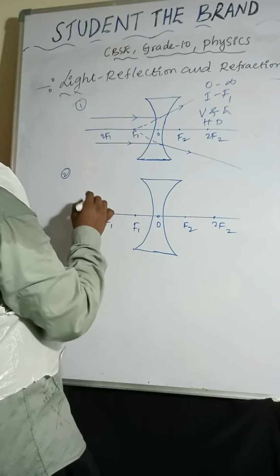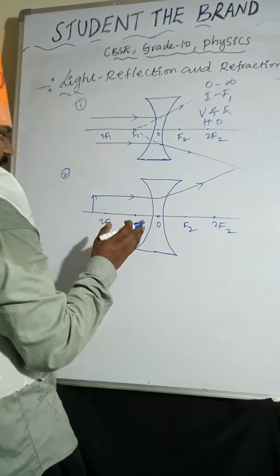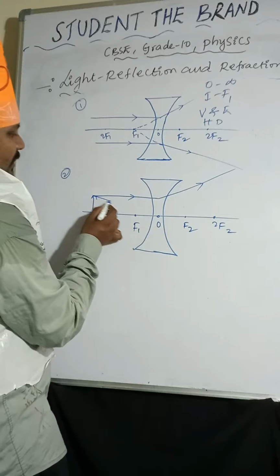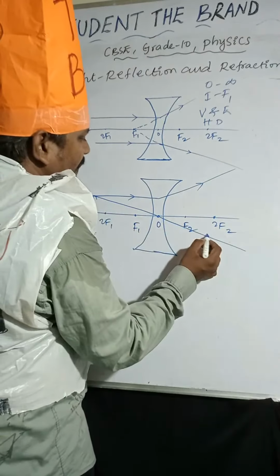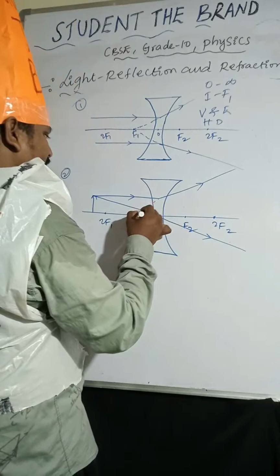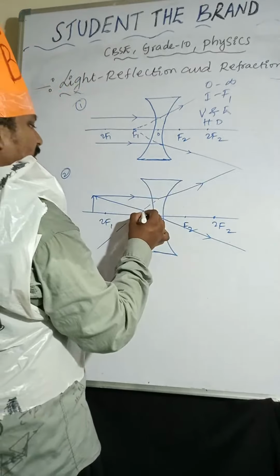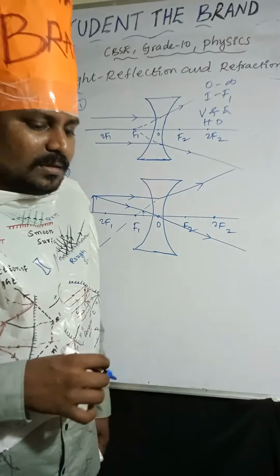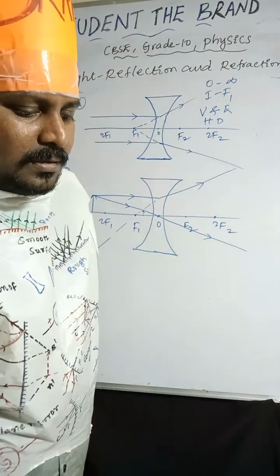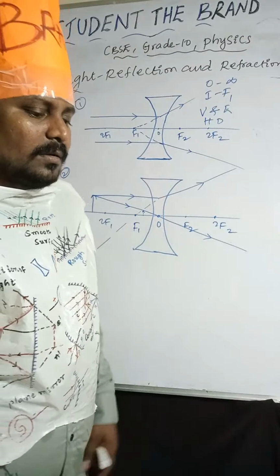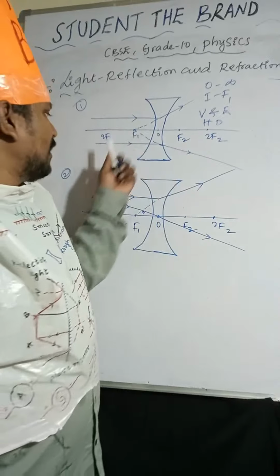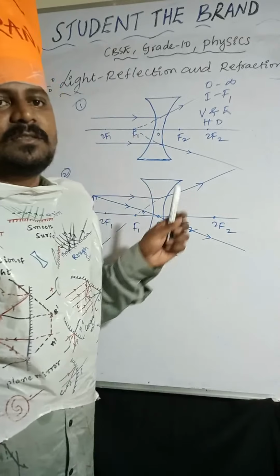So here also same thing. I am taking the object here beyond 2F1. One light ray I am taking, another light ray is passing through optic center. So if you extend this refracted ray, image will form here. Now, nature of the image is virtual, erect and diminished. Compared to the object, image size is decreased.